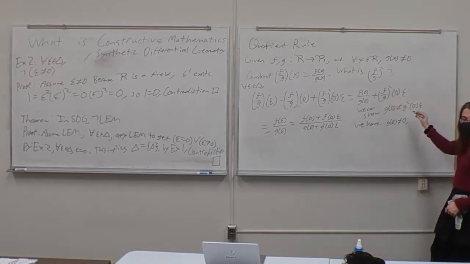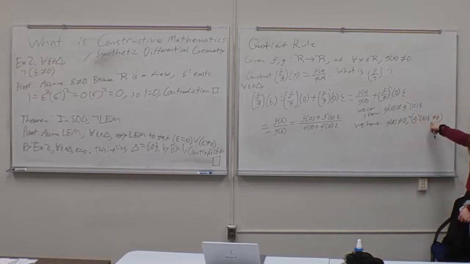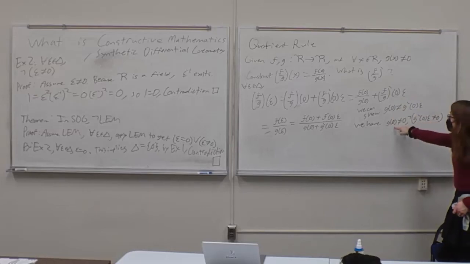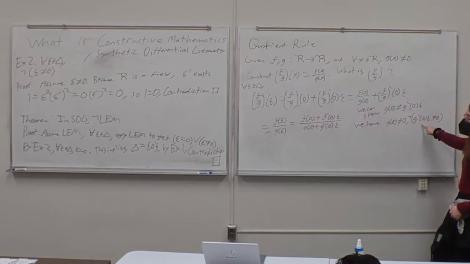And since g prime of 0 times epsilon is in delta, we have by our earlier example that it is not true that g prime of 0 times epsilon is not equal to 0. But this means that these can't be equal, because if g of 0 was equal to g prime of 0 epsilon, then we would have g of 0 is not equal to 0, but we also have that not g of 0 is not equal to 0.